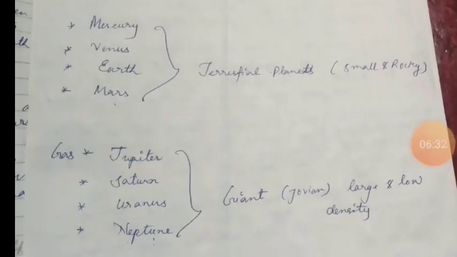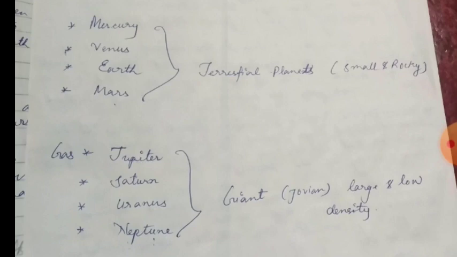So Earth is third closest to the sun, but fifth largest, after Mars. These 4 planets are considered terrestrial planets; these are small and rocky in nature. However, we have here Jupiter, Saturn, Uranus, and Neptune, which are giant planets. They are large and considered to be low density planets.